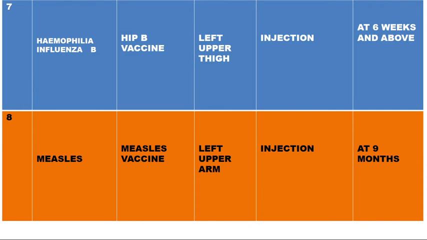And that's why measles is given at 9 months. Why? Babies are born with some immunity against measles that lasts up to 9 months. That means beyond 9 months, the baby will not have any immunity.